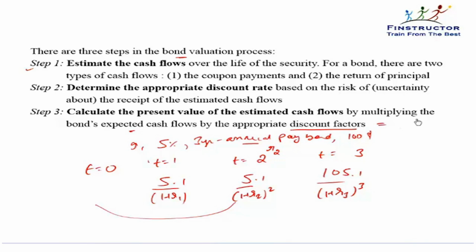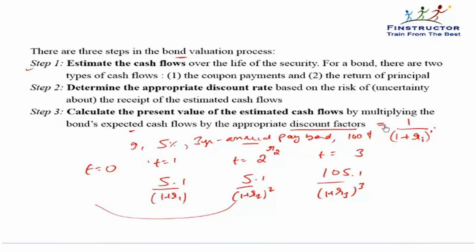Remember, a discount factor is simply equal to 1 upon 1 plus the appropriate rate to the power i. So if it is the 3rd year discount rate, it will be 1 upon 1 plus R3 to the power 3. If it is a 2-year discount factor, it will be 1 upon 1 plus R2 to the power 2.